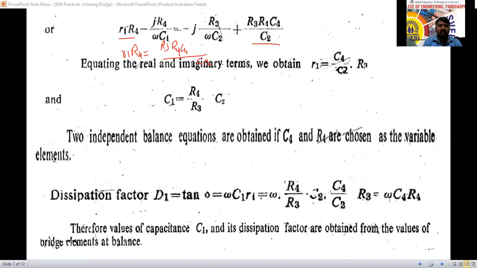This R4 and R4 get cancelled here. There is R4 here and R4 here. Yes or no? Yes, sir. So what is the term left here now? R3 C4 divided by C2. So R1 equal to C4 by C2 into R3. We can write like this.